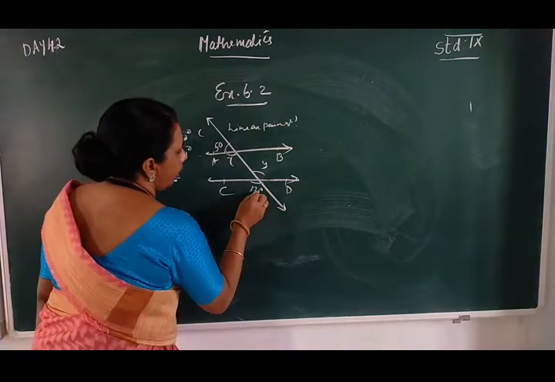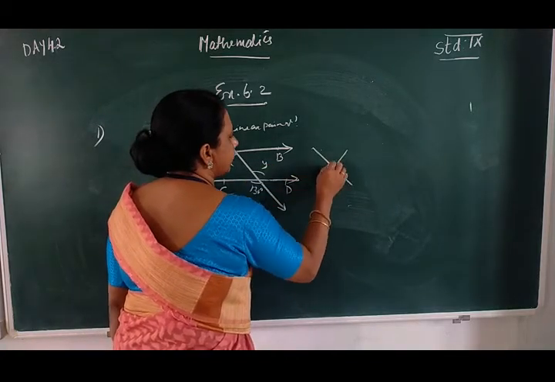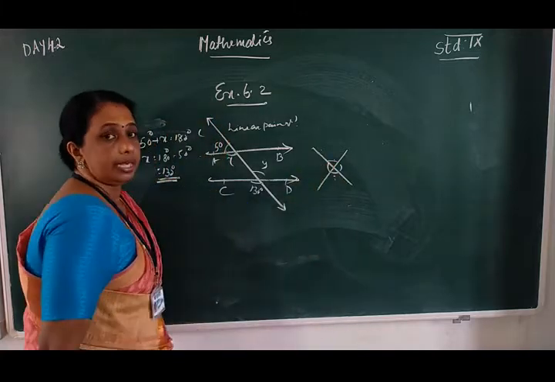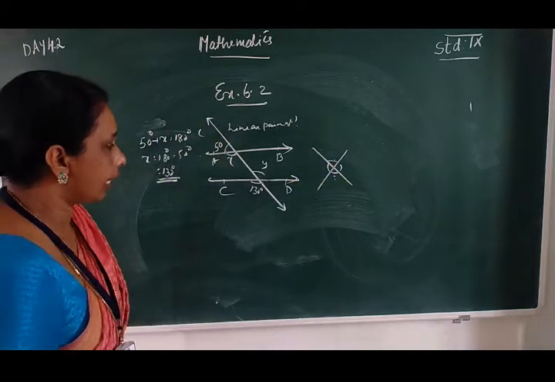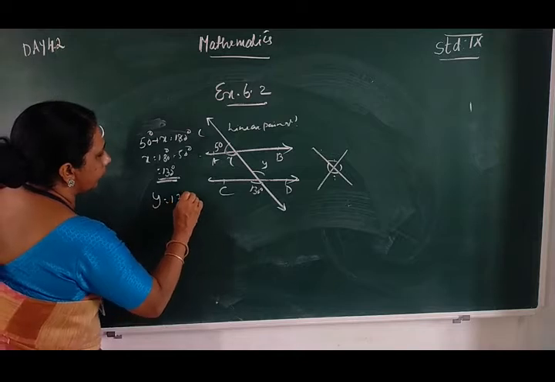Then here 130 degrees and y. When two lines intersect each other, you know these are vertically opposite angles. Each pair of vertically opposite angles are equal. So we can write y is equal to 130 degrees.